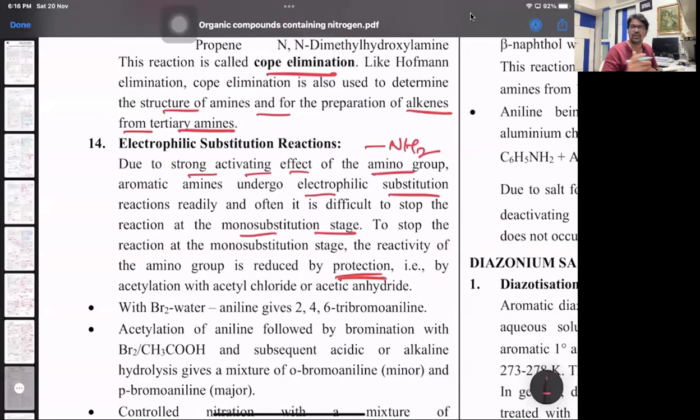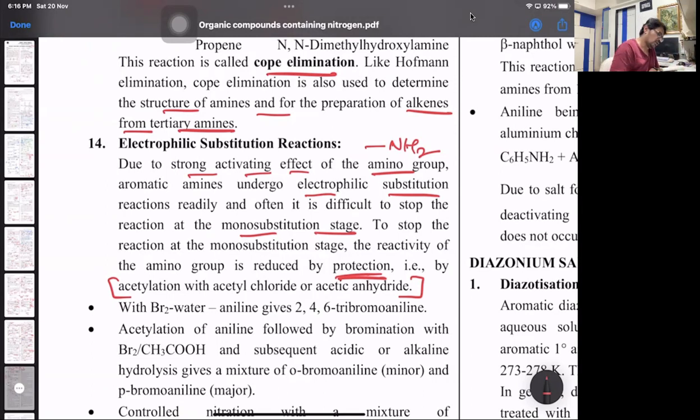You protect the group, that is acetylation with acetyl chloride or acetic anhydride. So we'll convert the amino group to its acid anilide group, then carry out bromination or nitration, and then on hydrolysis, restore the acid anilide group, that is NHCOCH3, back to amino group.